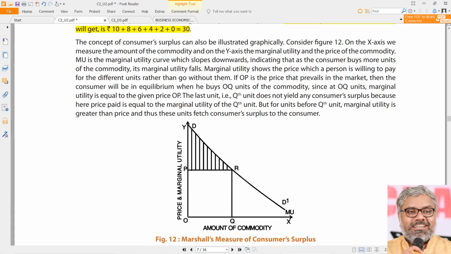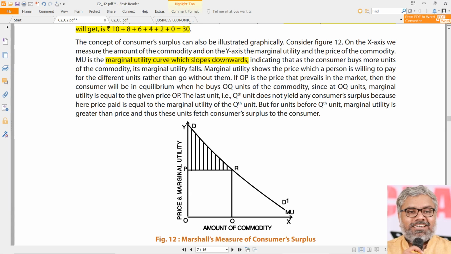So on the y-axis, any of them can be considered here. If we consider price on the y-axis along with marginal utility, the x-axis is the same, that is, the quantity of commodity. Rather than calling it amount, better to call it quantity of commodity, on the x-axis. Now what is happening here? Naturally, the marginal utility curve will slope downwards. We know that. That is what the theory of diminishing marginal utility tells us.